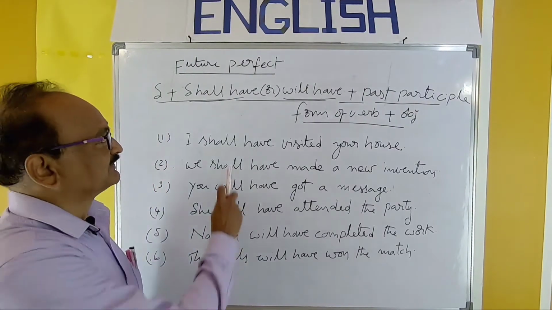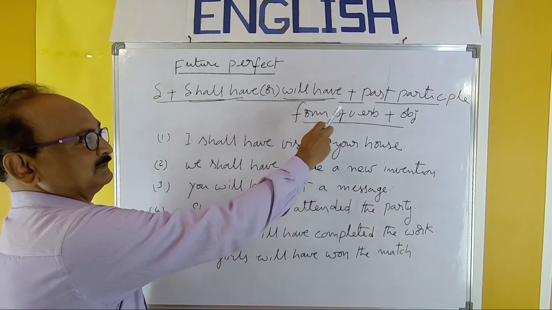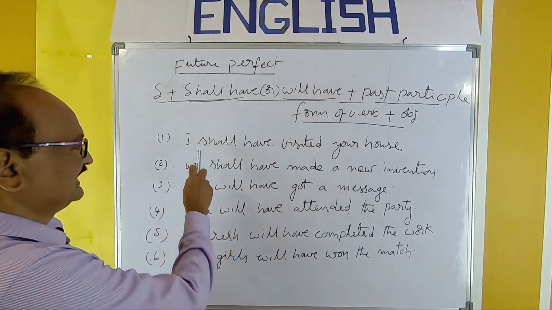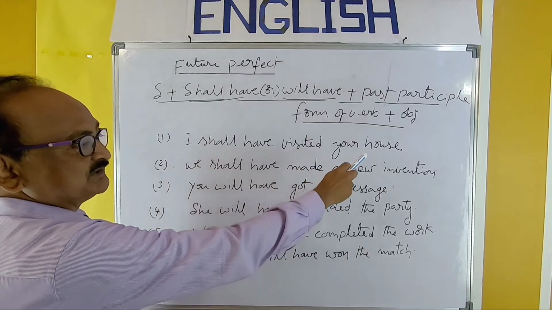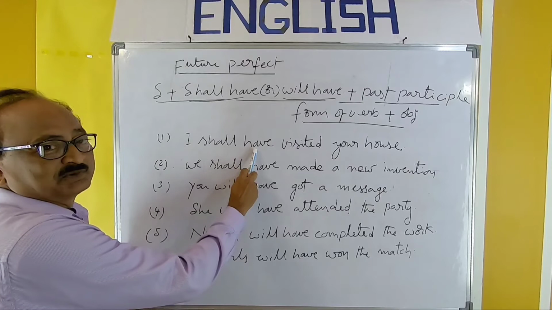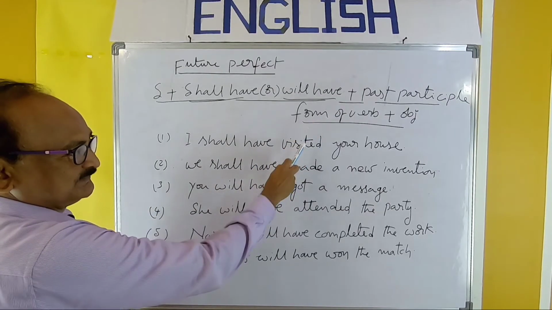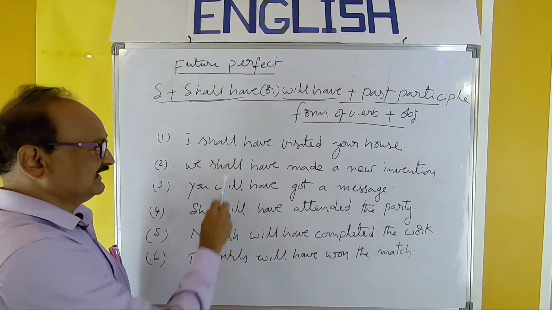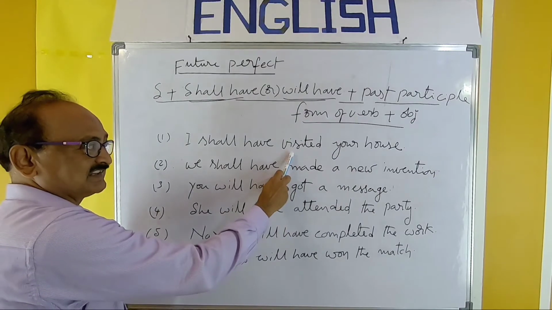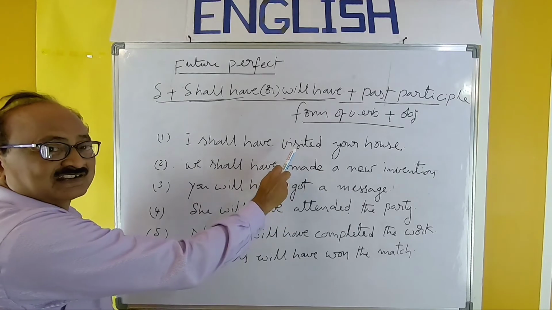Now look here. So once again, the structure: subject shall have or will have past participle form of verb plus object. And here are the examples. I shall have visited your house. So I is subject, shall have auxiliaries, visited past participle form of verb, and of course object. Here past participle is taken. Visit, visited, visited. That is third form is taken.